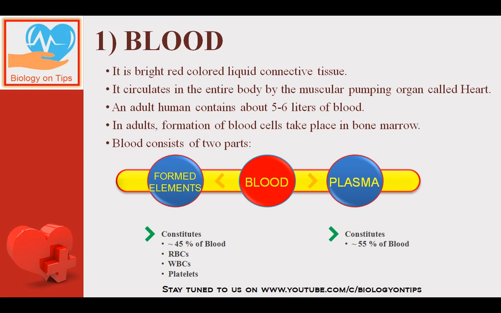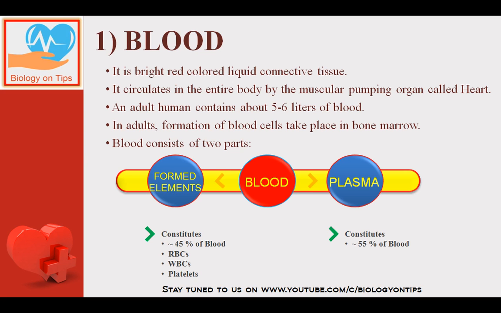In the embryonic stage, there are many different organs where the formation of blood cells takes place, like spleen, liver. But after a particular age, in the adult stage, the primary organ becomes the bone marrow for the formation of blood. That means bone marrow is a very important hemopoietic organ.